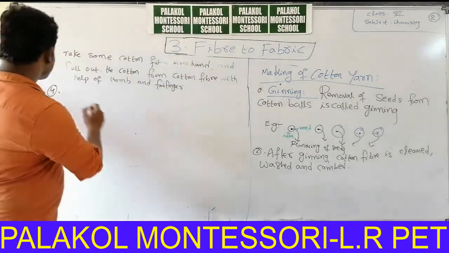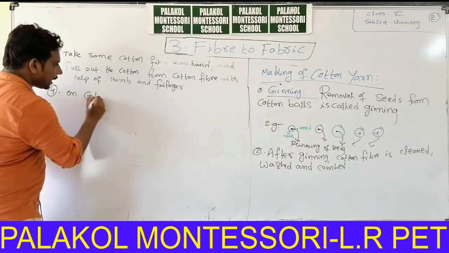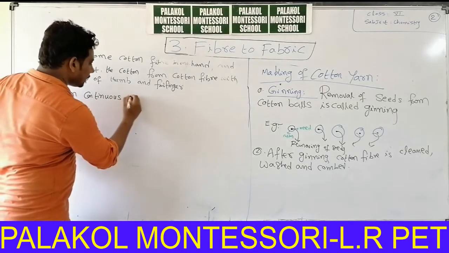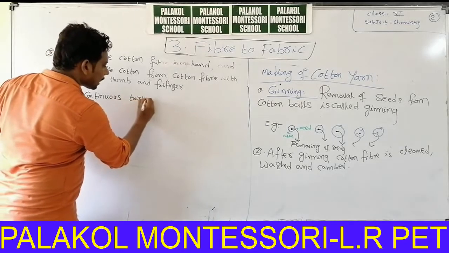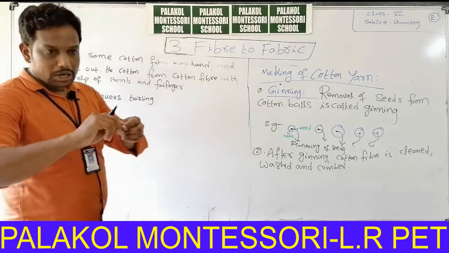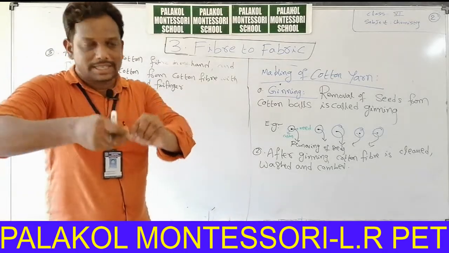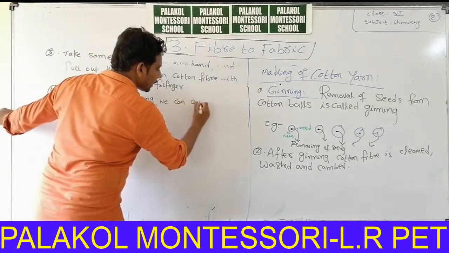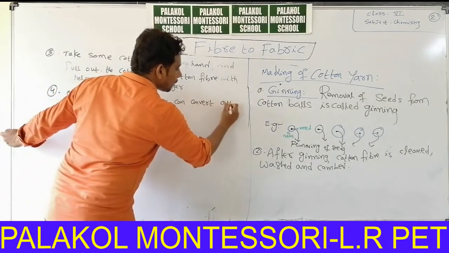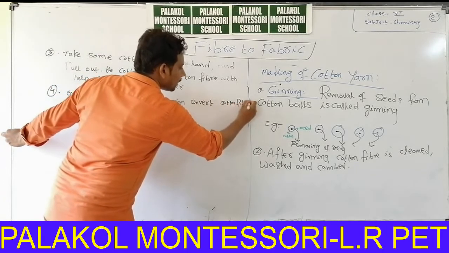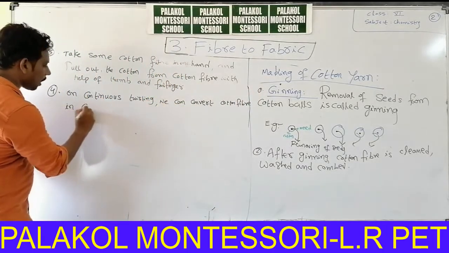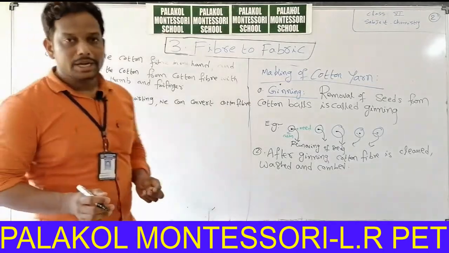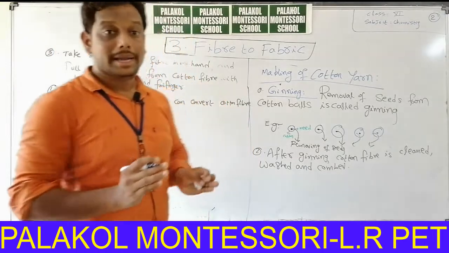On continuous twisting, we can convert cotton fiber into cotton yarn.